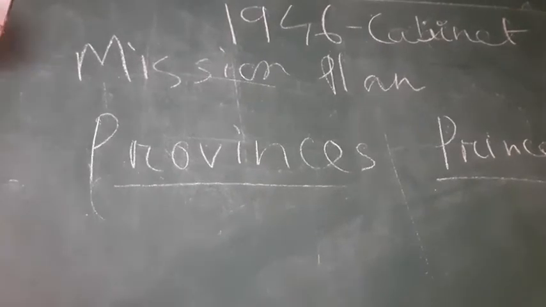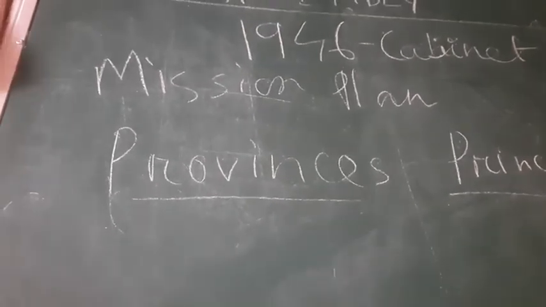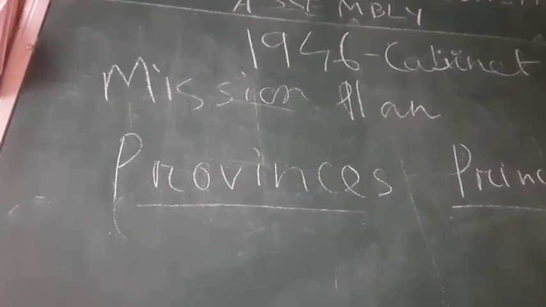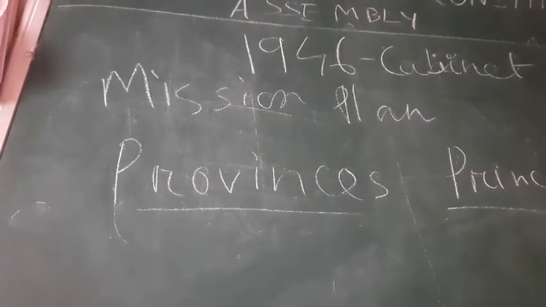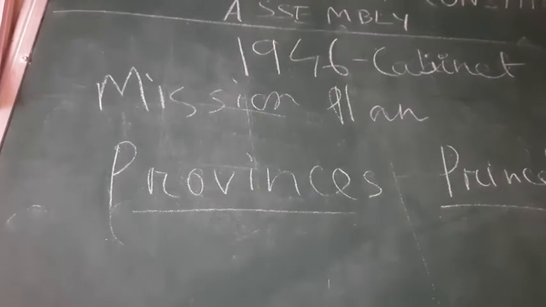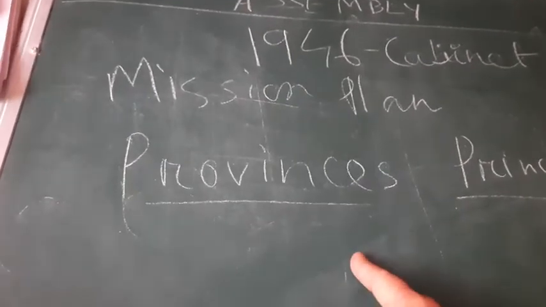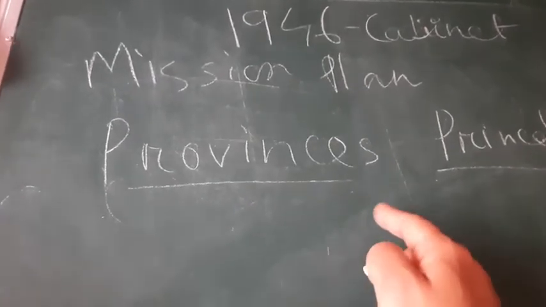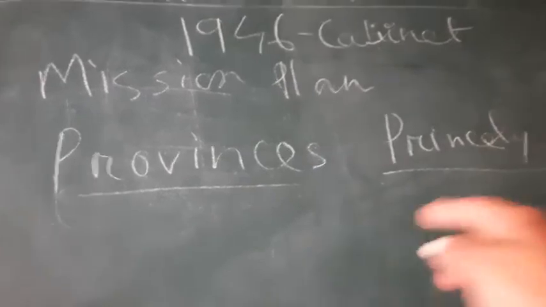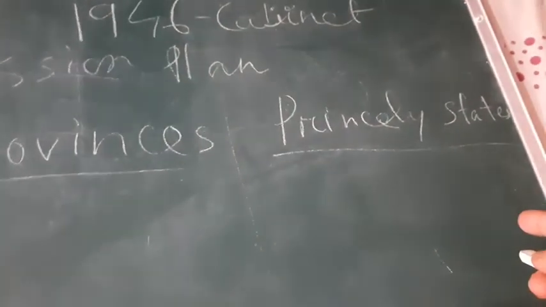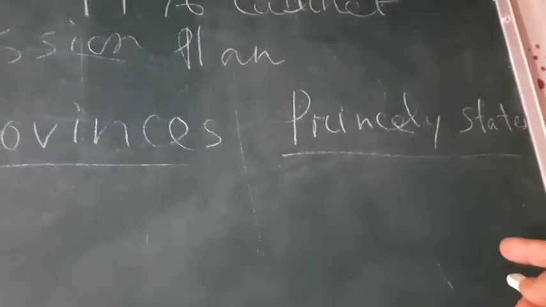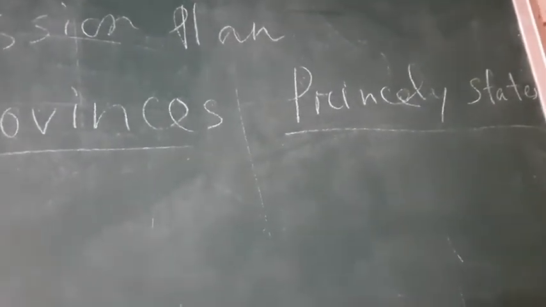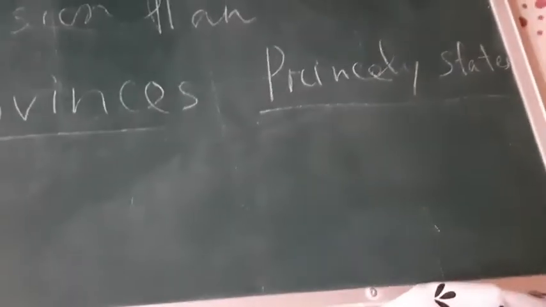For example, Bengal province was there, Madras province, Bombay province, Northwest Frontier province, Central province. So many provinces were there which were under the direct control of British rule. But princely states were not directly under the British rule. They were independent bodies under some king or prince.